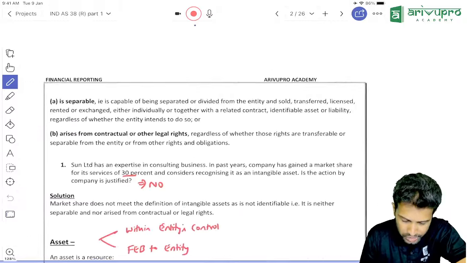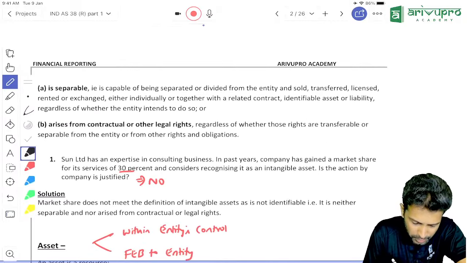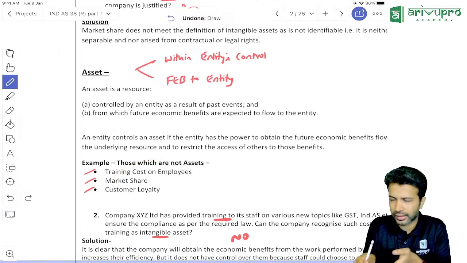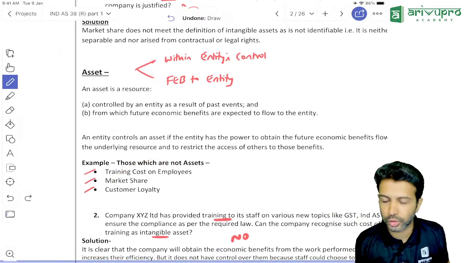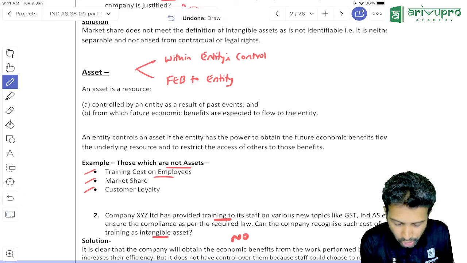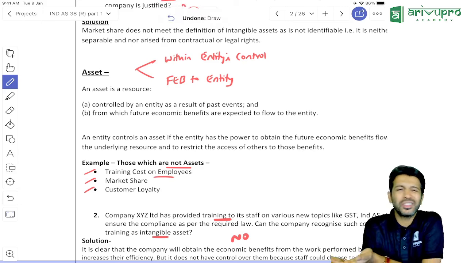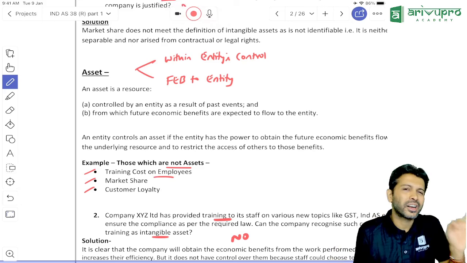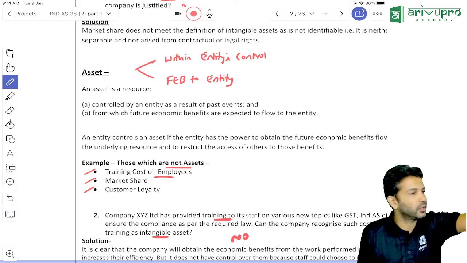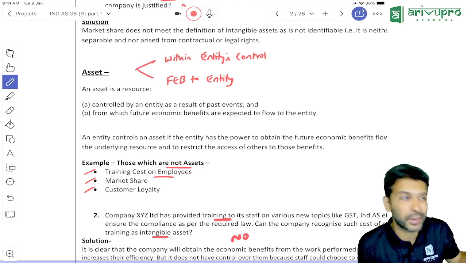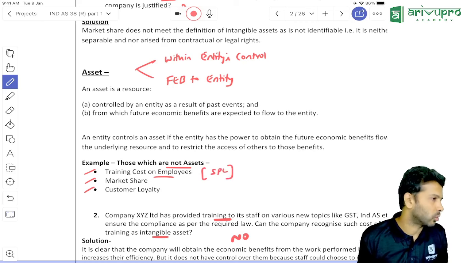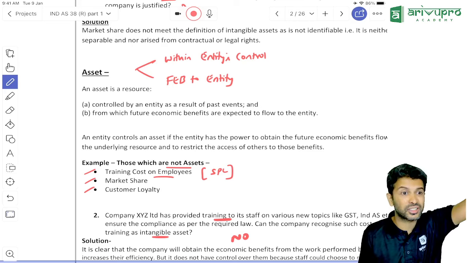Okay, look at this first question. Or maybe first we'll look at the example, then we'll quickly review the question. Few things are not intangible assets. One is training cost on employees, since employees are not within your control. If you're giving any training to your employees to use an intangible asset, that training cost cannot be capitalized. The training cost will straight away go to the SPL account. We looked at this in IND AS 16 also. Same drama.